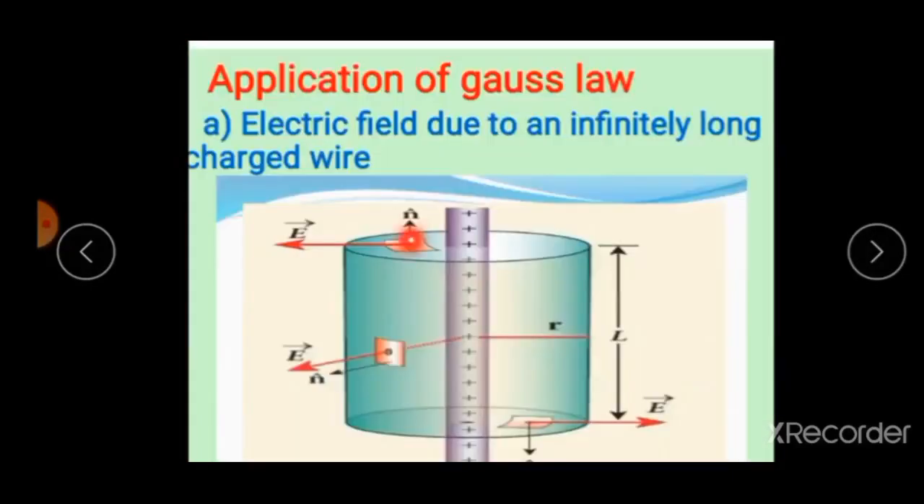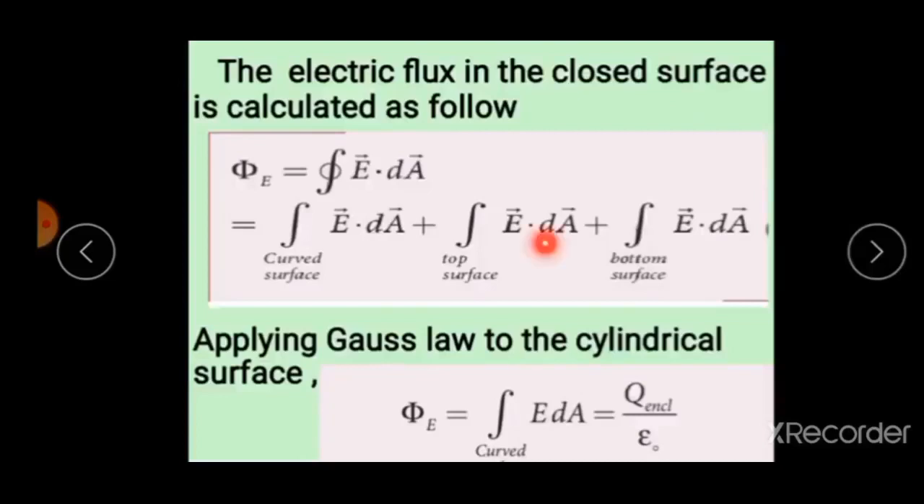Now for the top surface area and the bottom surface area, both the electric field and area are acting perpendicular to each other. Theta is equal to 90 degrees, cos 90 is equal to 0. So these two terms, top surface and bottom surface, will give 0.